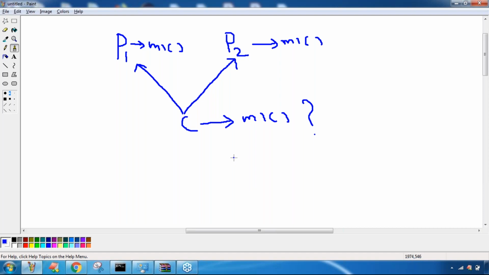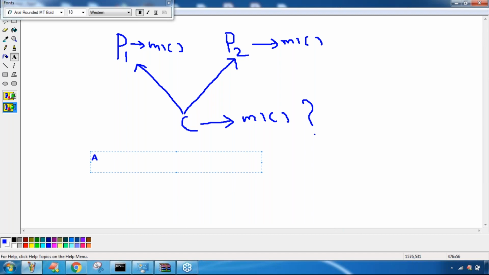If a child tries to extend multiple classes, and both classes contain a method with the same signature, then for the child class, which method has to come? It's always a problem. That's why a class can't extend more than one class at a time. If it tries to extend, we immediately get an error by default. This problem is called the ambiguity problem, or some people call it the diamond access problem.